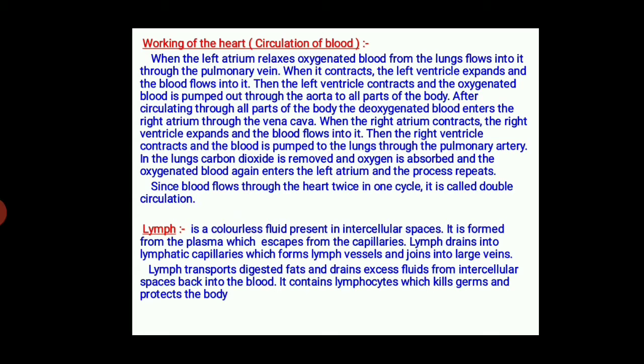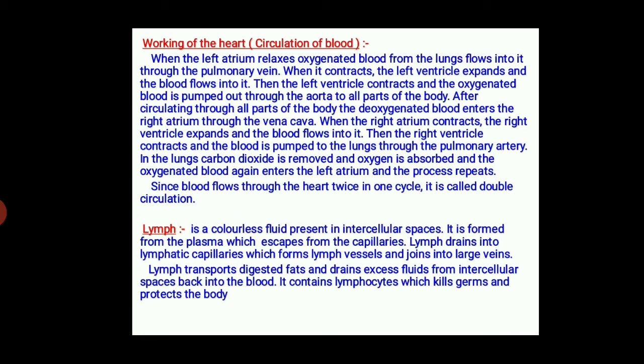In the lungs, carbon dioxide is removed and oxygen is absorbed, and the oxygenated blood again enters the left atrium, and the process repeats, since blood flows through the heart twice in one cycle. It is called double circulation.